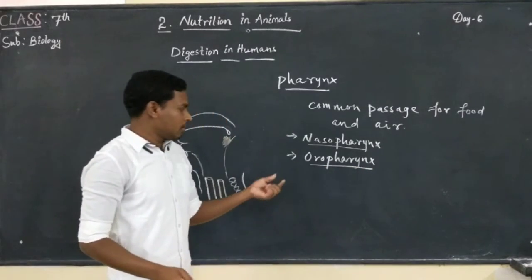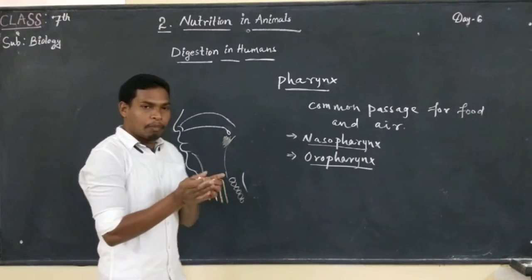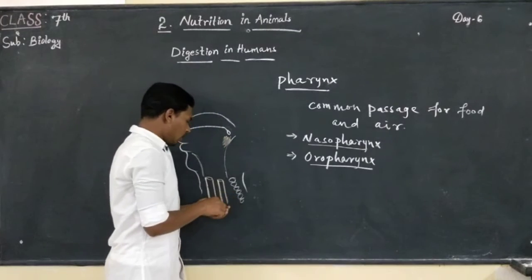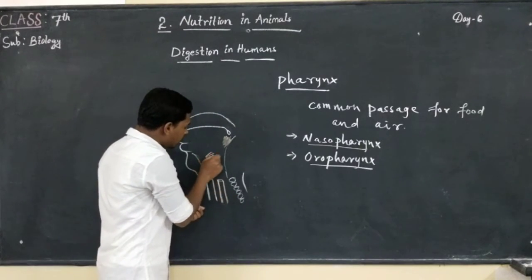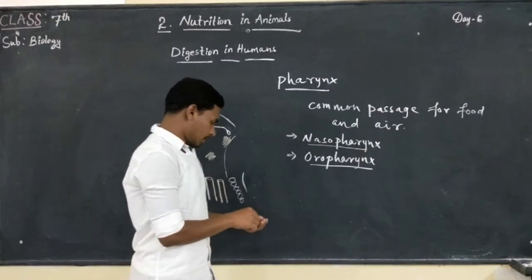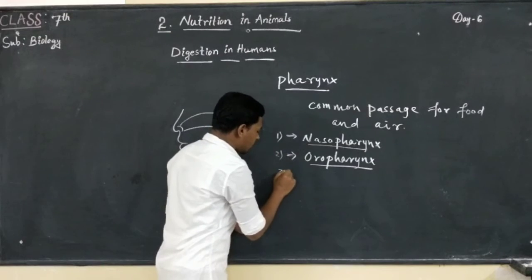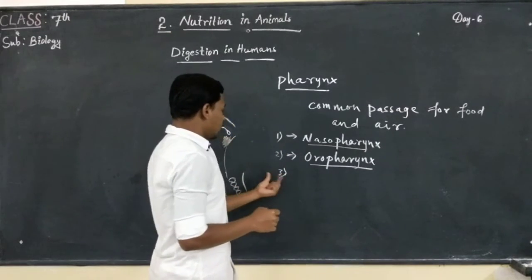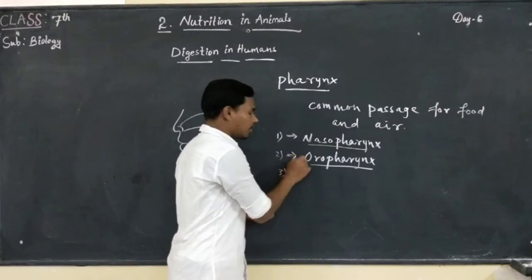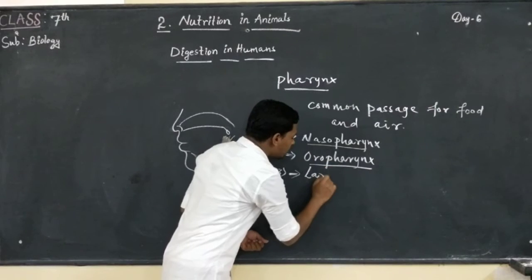oropharynx. The buccal cavity has its wide opening into the oropharynx, and this will be the oropharynx. Next, the third one is laryngopharynx.